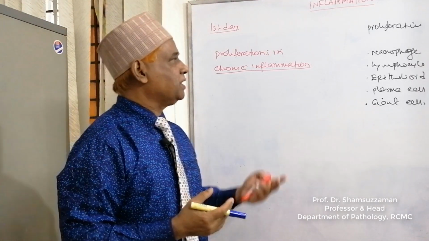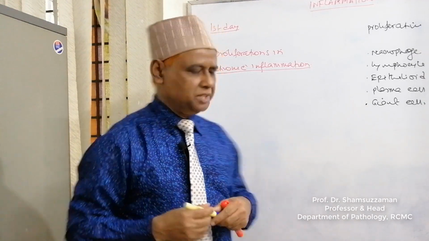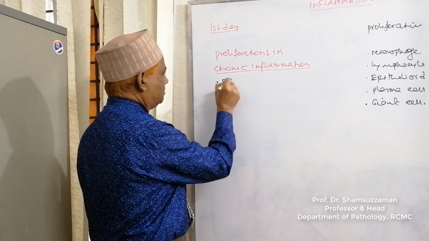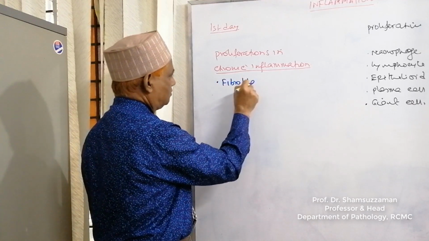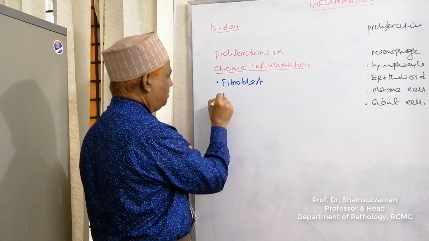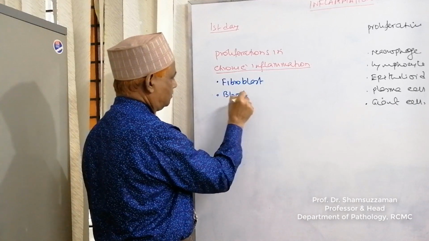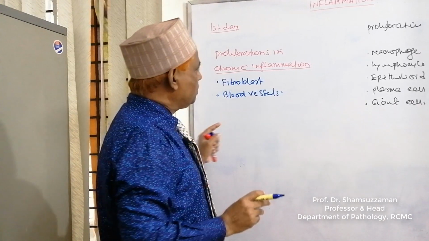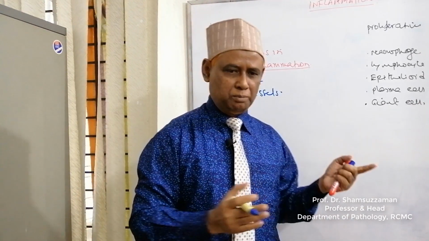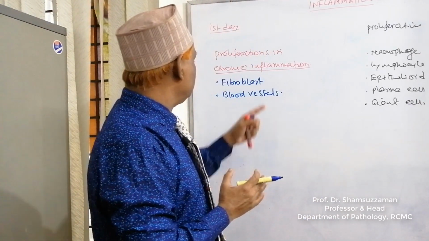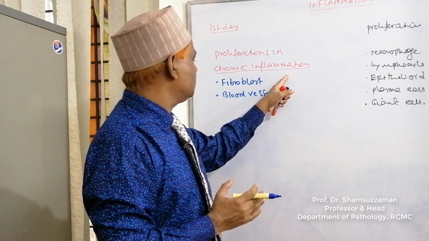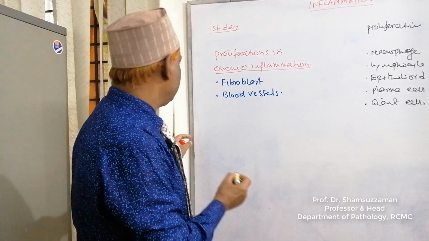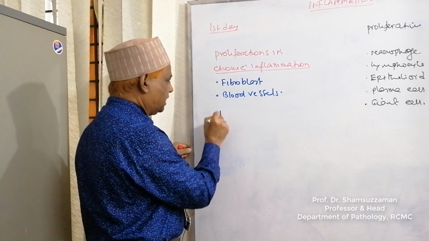Number one, fibroblast and blood vessels. We are talking about the differences between acute inflammation and chronic inflammation, and I have told you at the site of chronic inflammation there is proliferation of fibroblasts and blood vessels. Now come to proliferation of blood vessel.